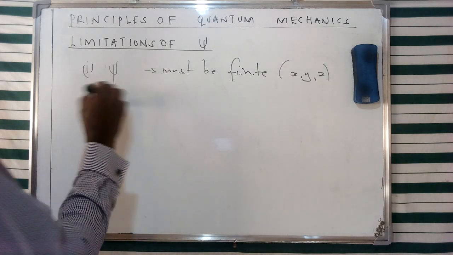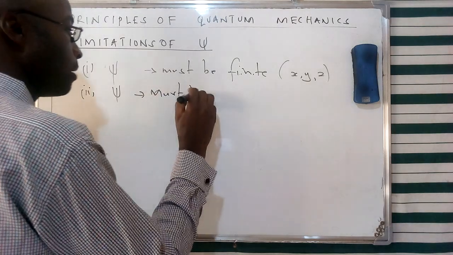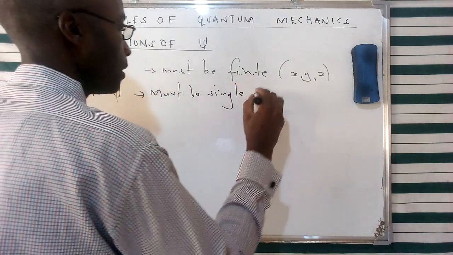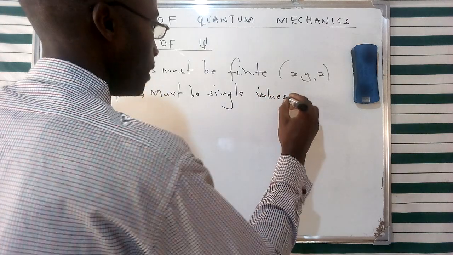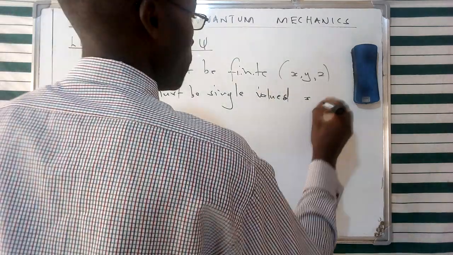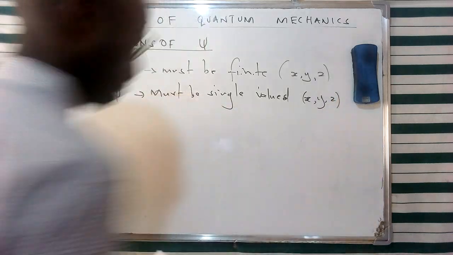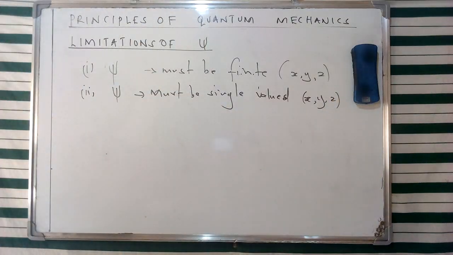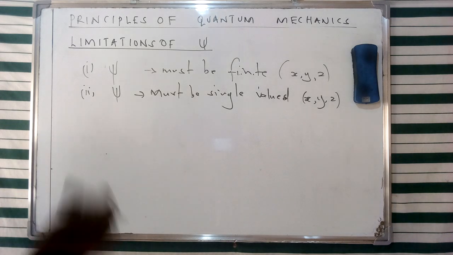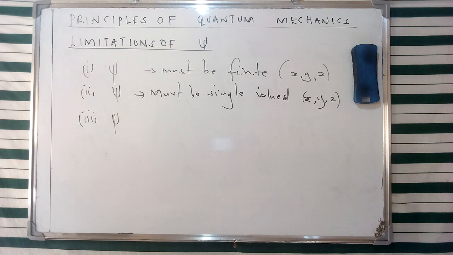And then limitation number 2 is that it must be single valued. Now this implies that for each of the values over x, y, and z that we have mentioned, there's going to be only a single value representing this specific wave function, and that's going to be one of the limitations in its application for finding solutions for the Schrodinger's equation.